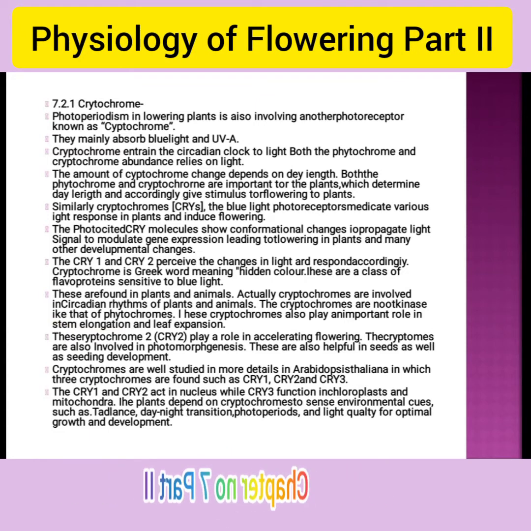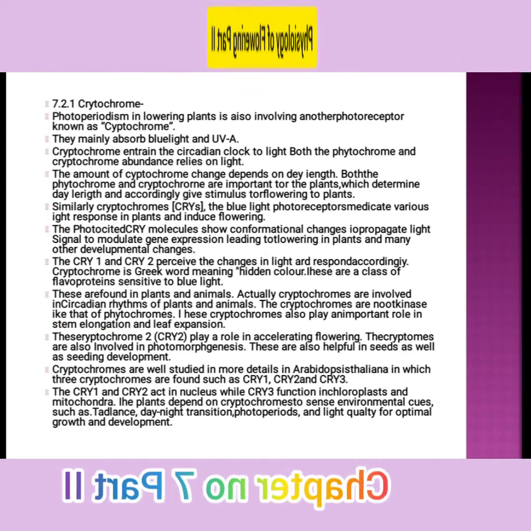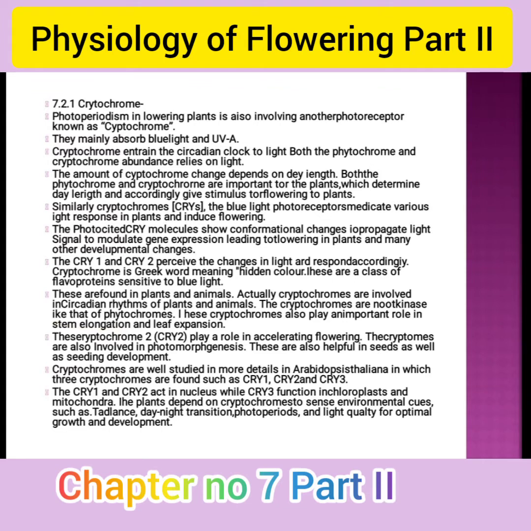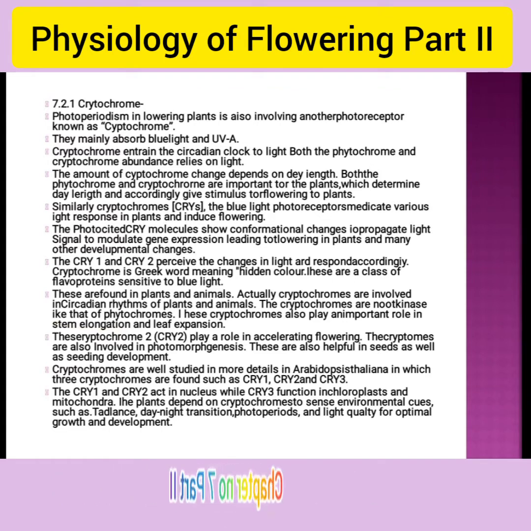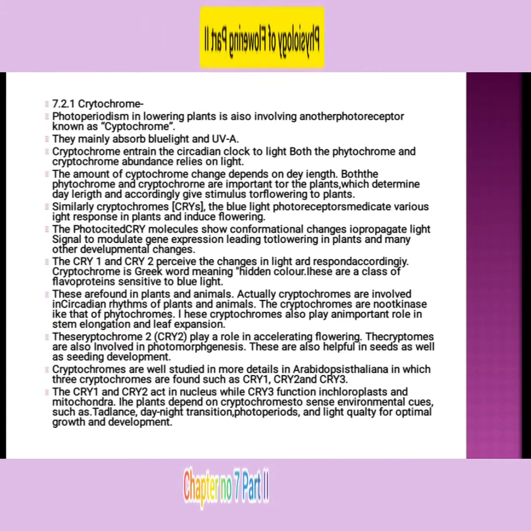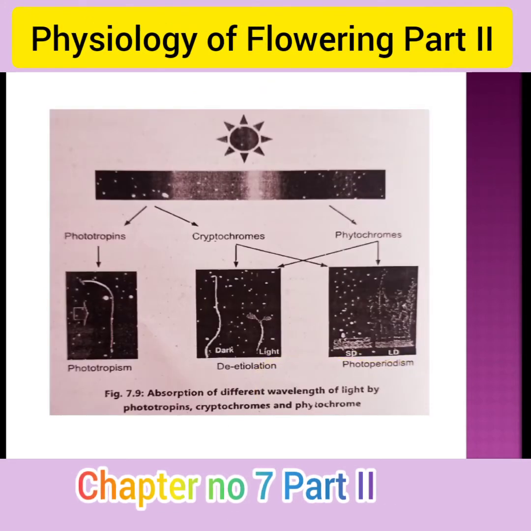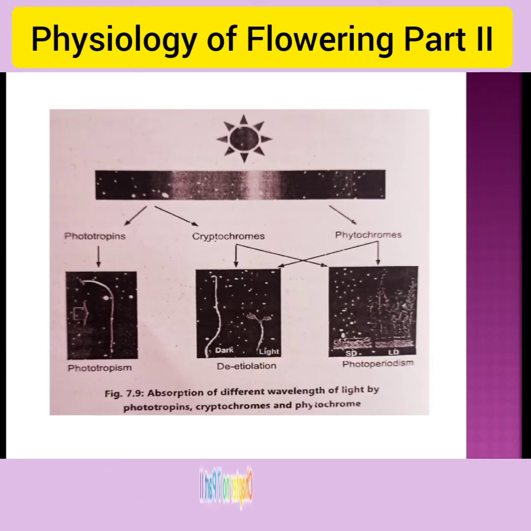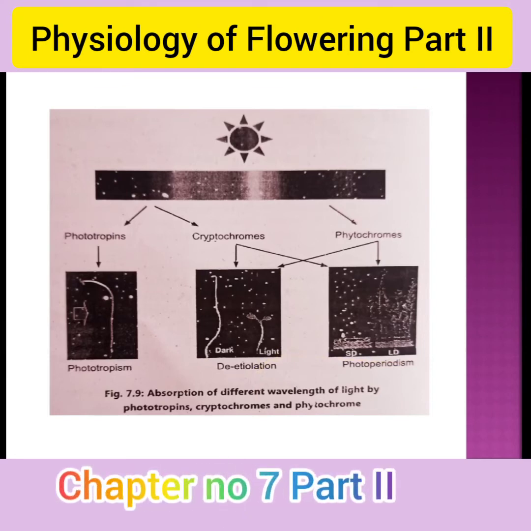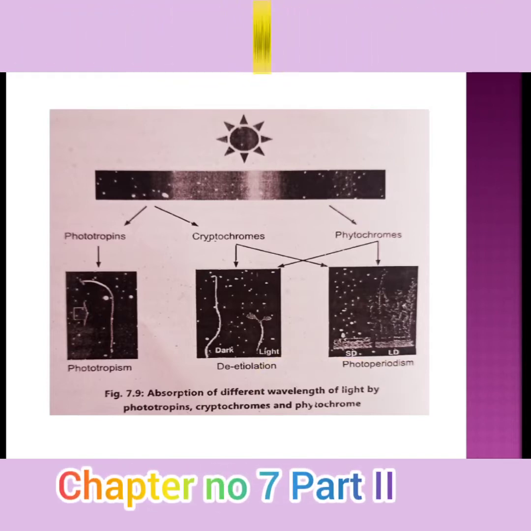Plants depend on cryptochromes to sense the environment, such as the day-night transition of photoperiod and light quality, for optimal growth and development. Those are the cryptochromes. Next: phototropins.